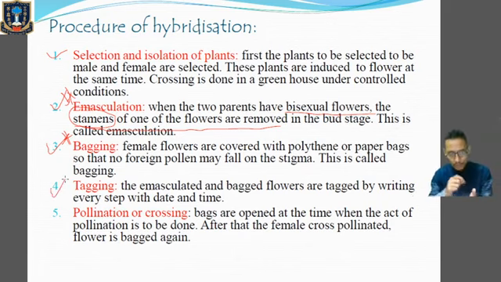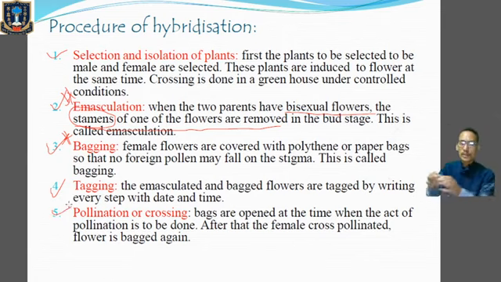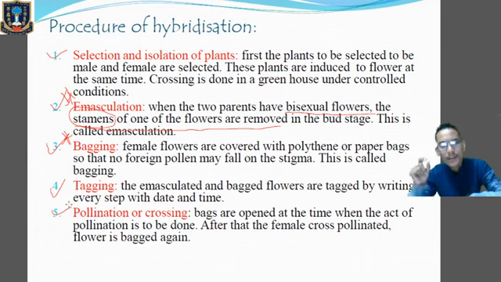We have to write down every step properly when it is carried out. We have to write the date and the time on the emasculated and bagged flower. So we have gone for the tagging. After that, when the flowers become mature and are ready to receive the pollen grain, the bags will be opened, and pollination will be done. Pollination will be done in such a way that pollen grains from a desirable plant will be selected and dusted or placed on the stigma of a flower.